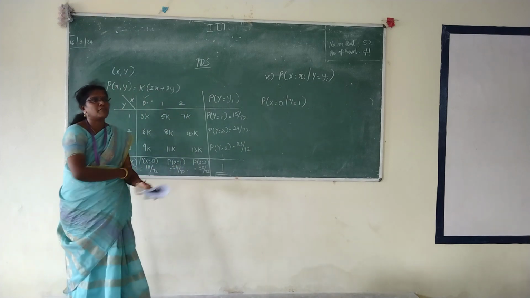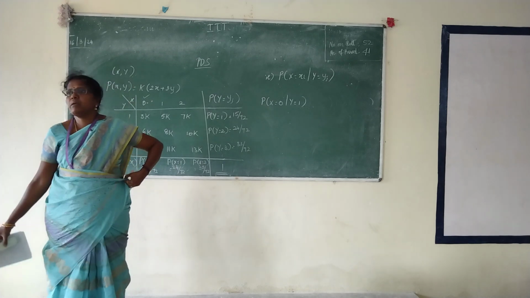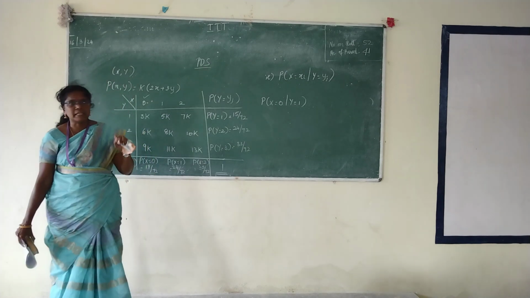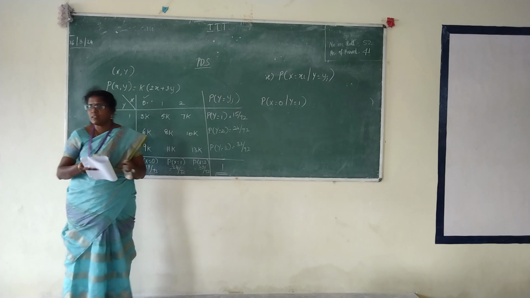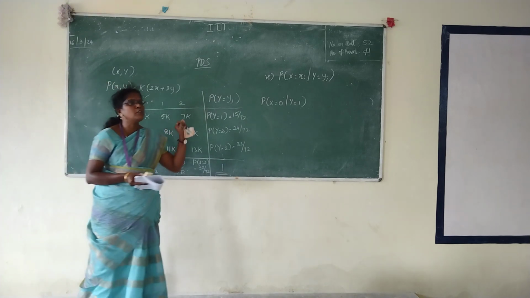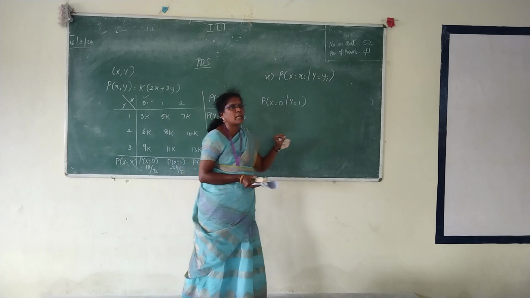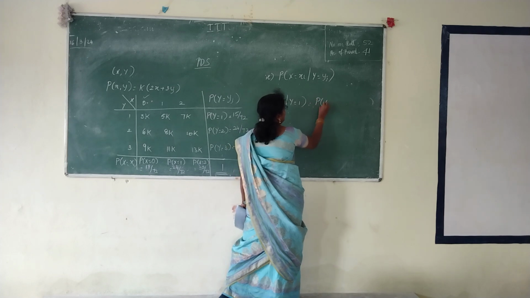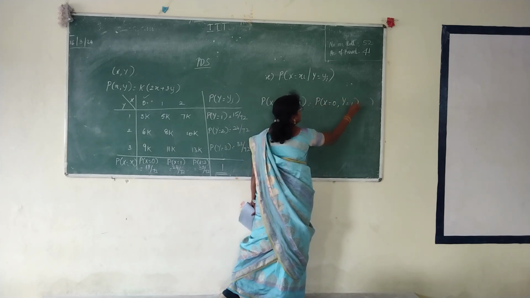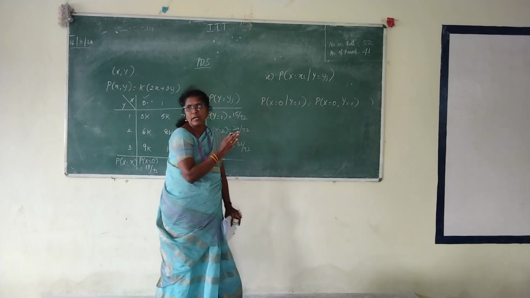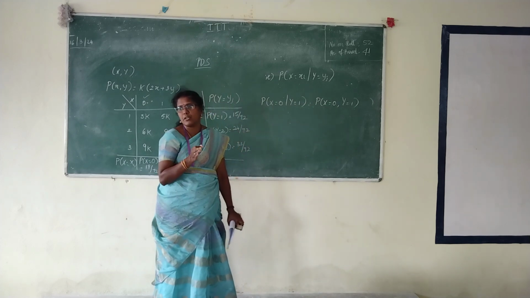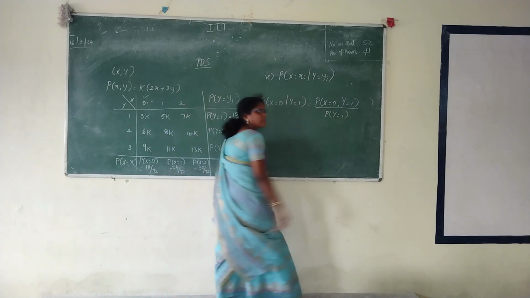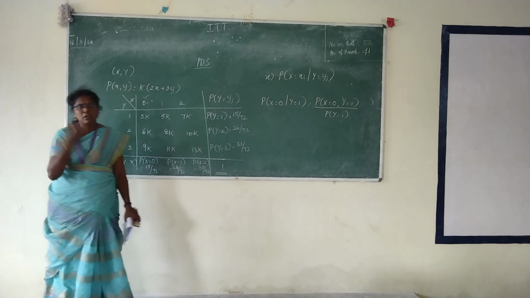What is the conditional probability definition? A given B equals A intersection B divided by P of B. Here the numerator, the intersection, is nothing but the joint. So the numerator is the corresponding joint probability, and the denominator is the corresponding marginal. So numerator is probability of x equals 0, y equals 1, the joint intersection, which is what comes when both happen. That is the intersection, divided by probability of y equals 1. You can fill this from the table, no need to think at all.